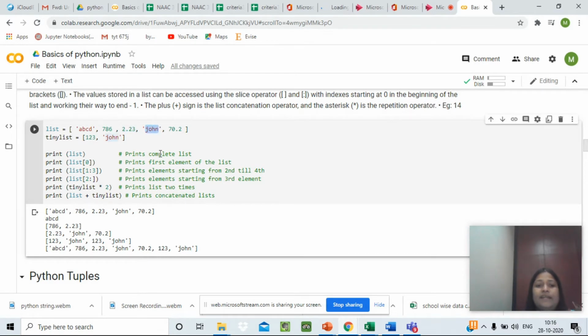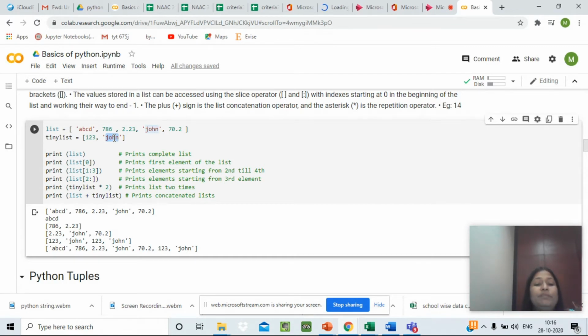The fifth is again a string and the last is again a decimal number or a floating point. Now we have defined a small list, given another variable named tiny list, wherein we have defined only two values inside it. One is an integer and the other is a string.